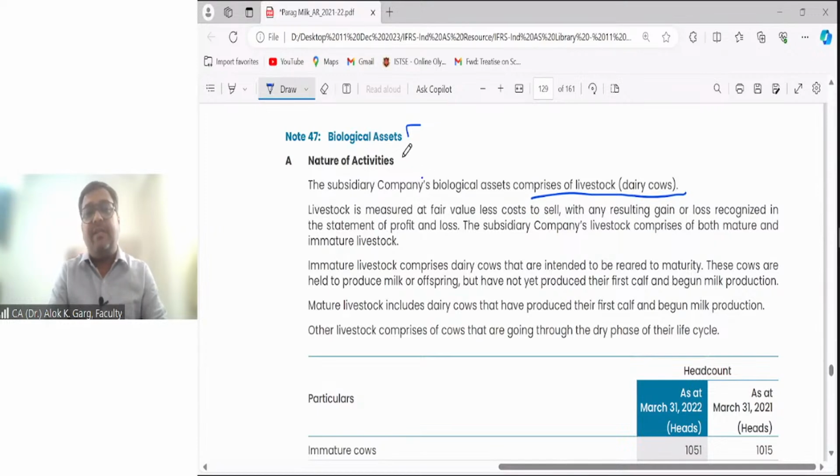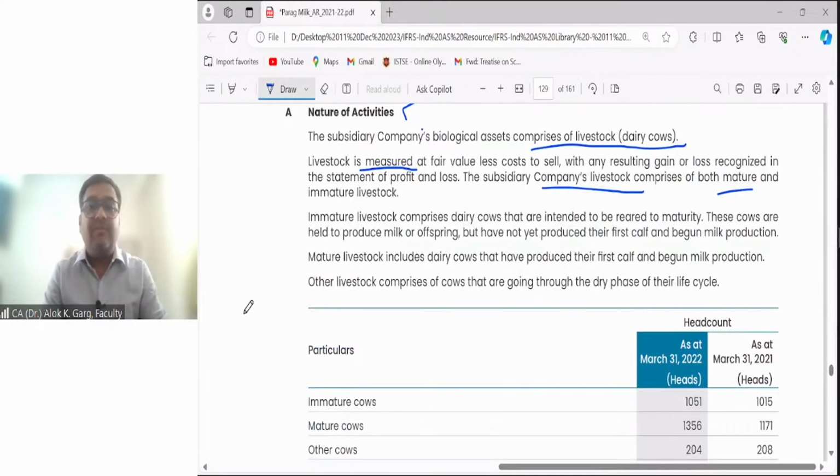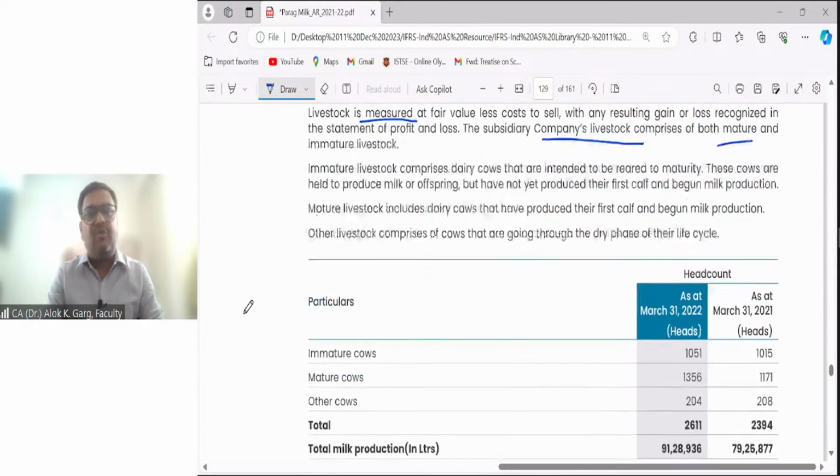They are also explaining the nature of activity. Livestock is measured at fair value less cost to sell with any changes recognized in the P&L. Right. The subsidiary company's livestock comprises both mature and immature livestock. So they have bifurcated this livestock biological asset into three parts: immature cows, mature cows, and other cows, right?